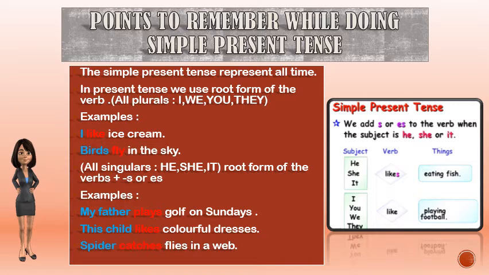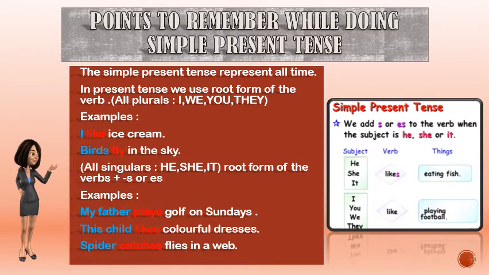Birds fly in the sky. Birds is plural, that's why the action word is fly. My father plays golf on Sundays. My father, singular, play, action word, s with singular, so plays.